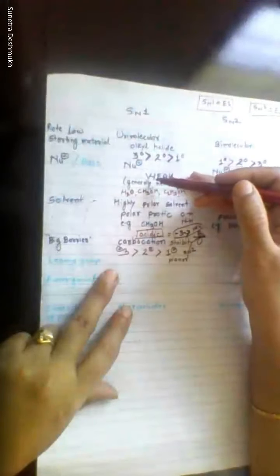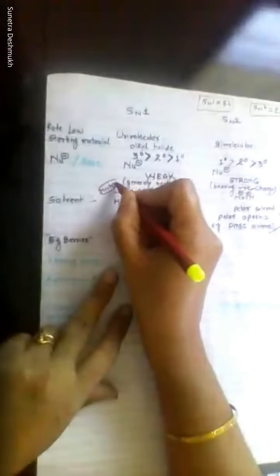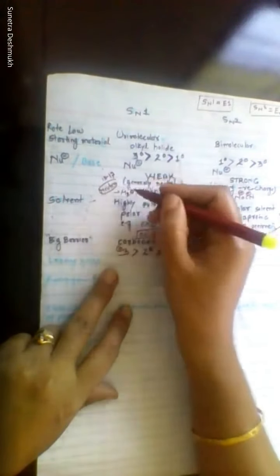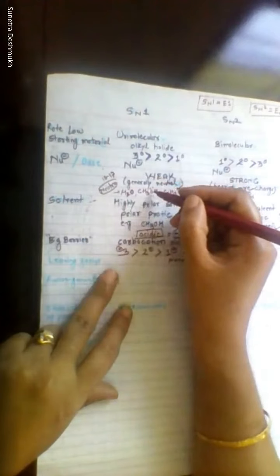You can see why we took a weak nucleophile. Why did we take a weak nucleophile? Because water and methanol have a high pK value, that means they are nearly neutral. Water is almost neutral, with a pK value in the range of 15 to 17.